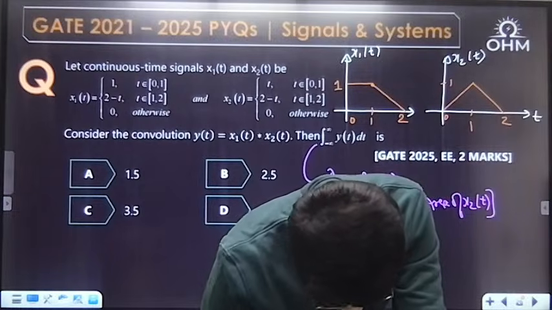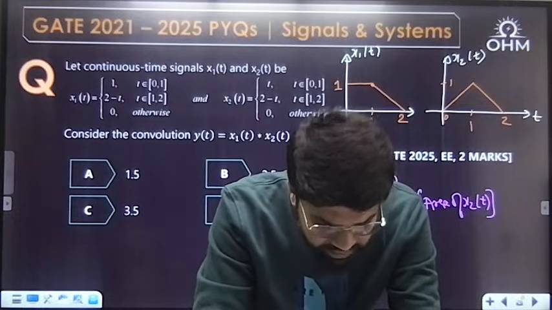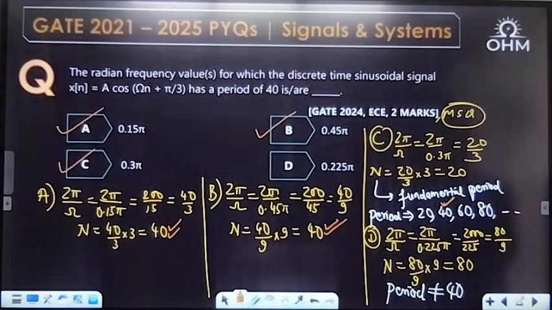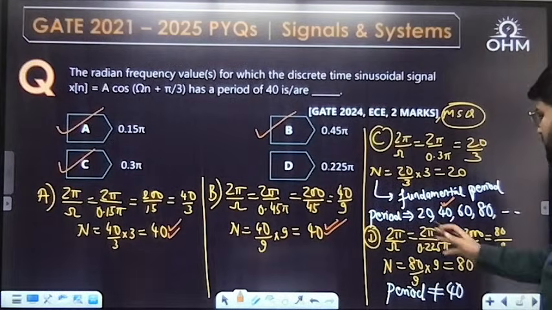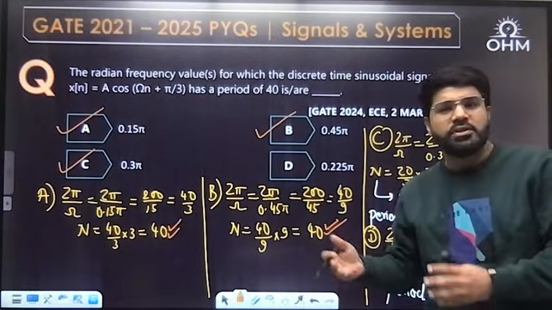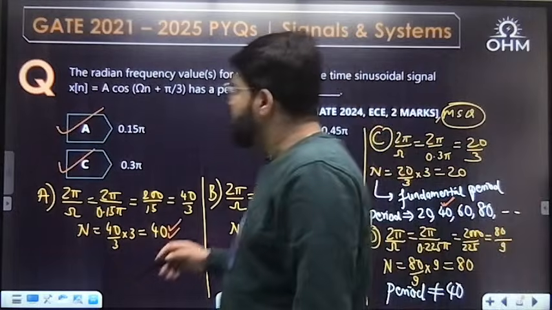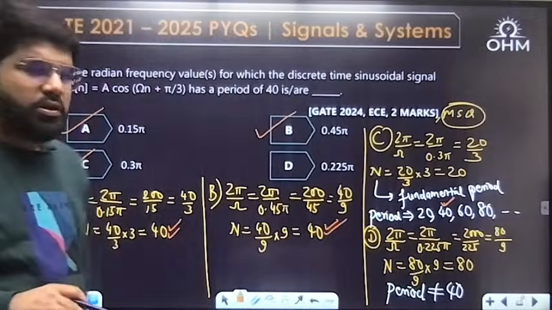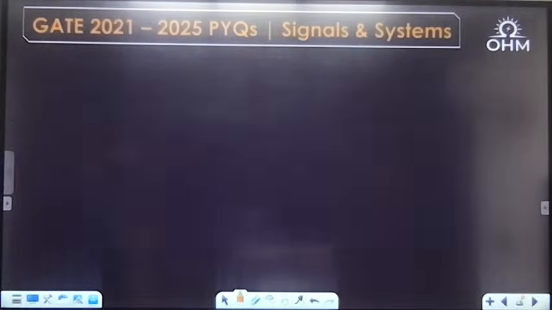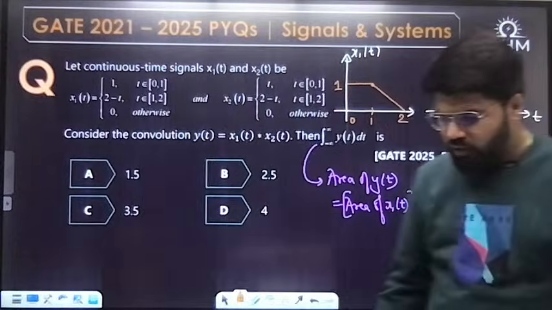No. They are asking which of the frequencies will have the period 40. That's what I'm telling. In D, the fundamental period is 80. So what is the period of this signal? If the omega was this one, the period of the signal will be in multiples of 80. You have to check when the period is 40. You are taking it the reverse way. Correct? Yeah. So what is the final answer then?